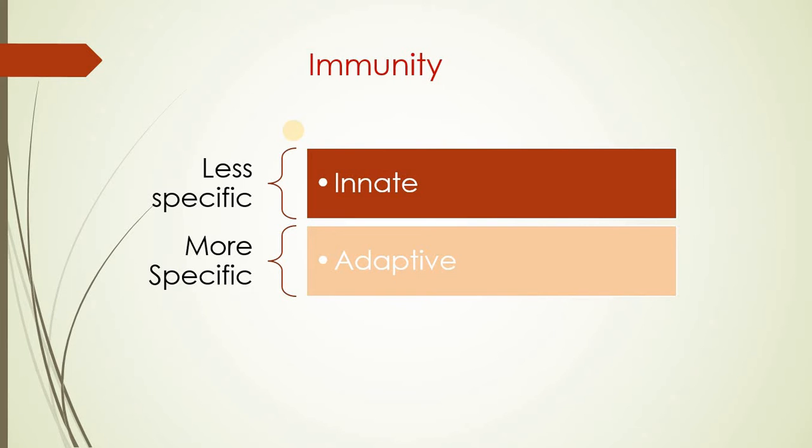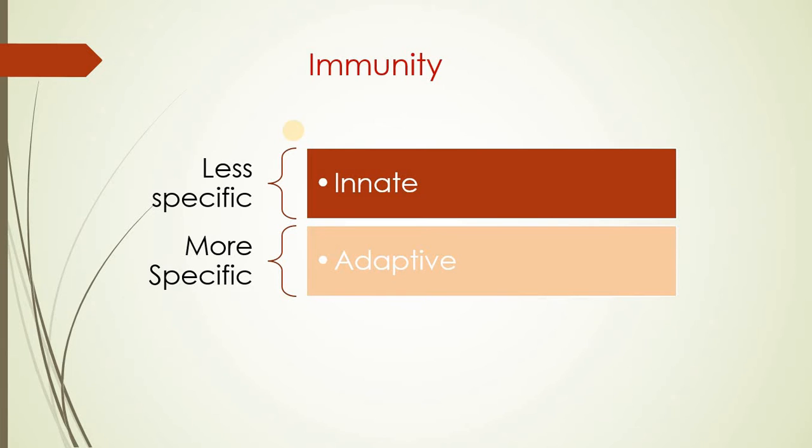Therefore, we can say that the structures which are associated to combat such pathogens form a part of innate immunity. That is, they are seen in the body from the birth.